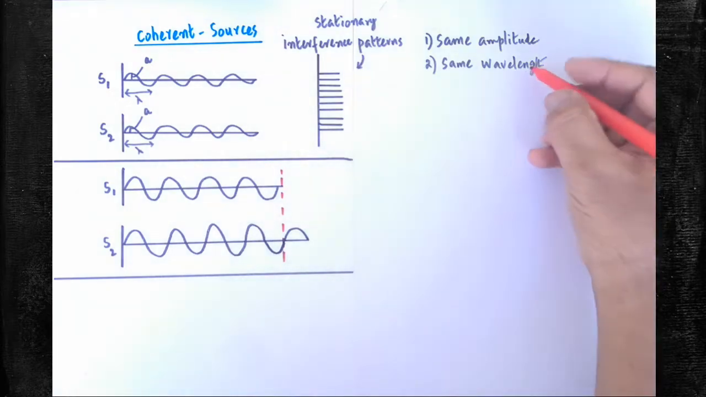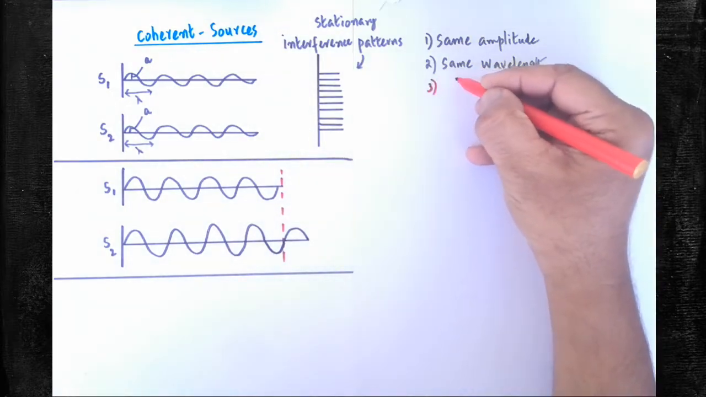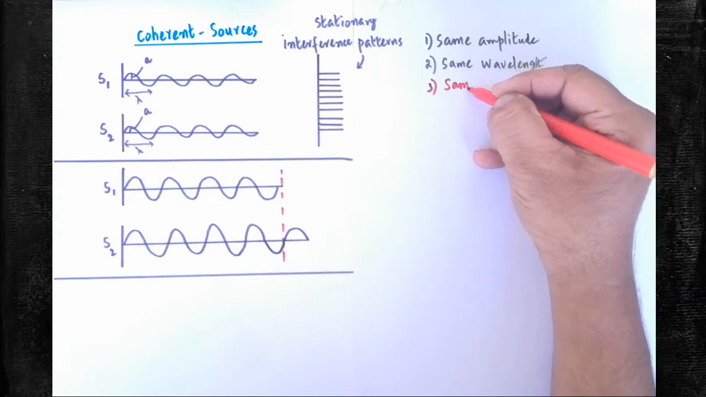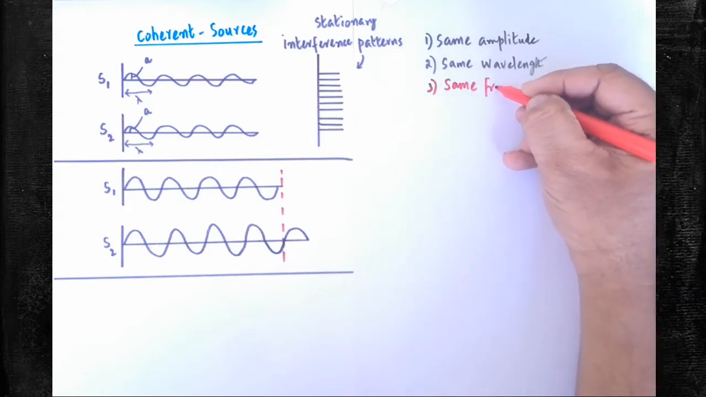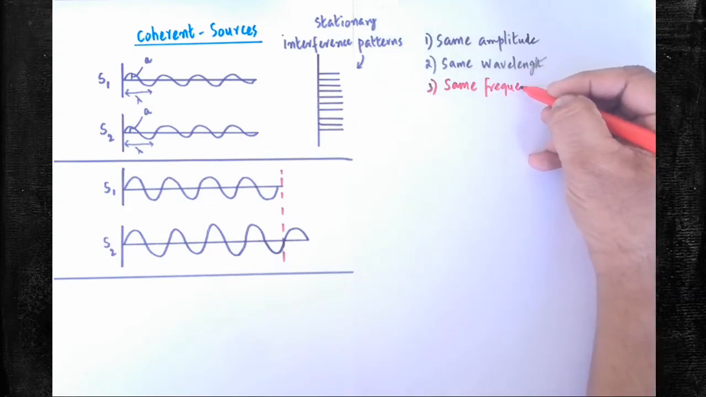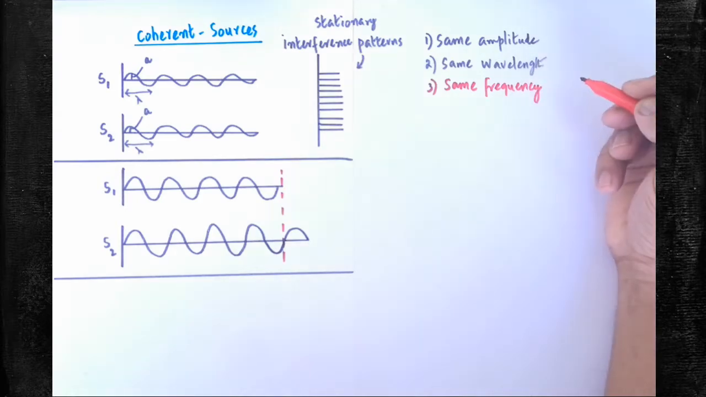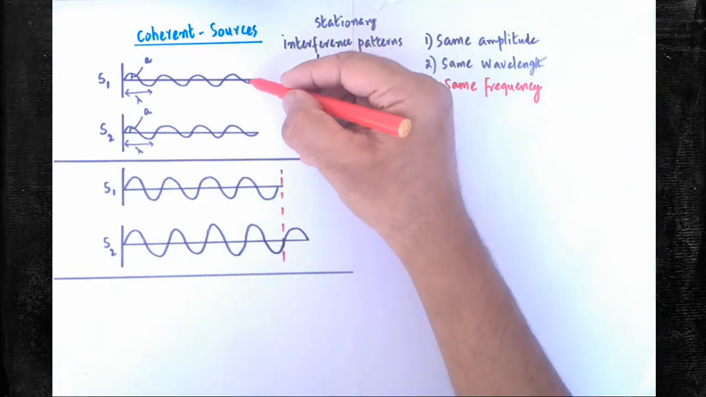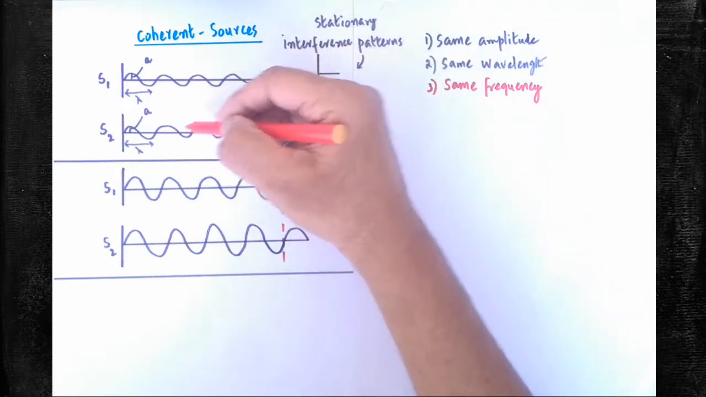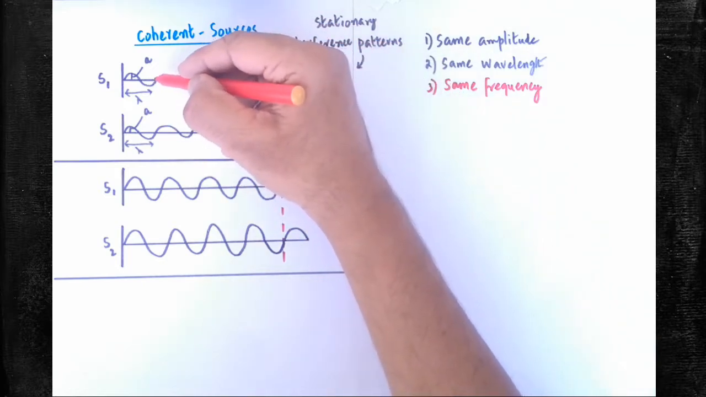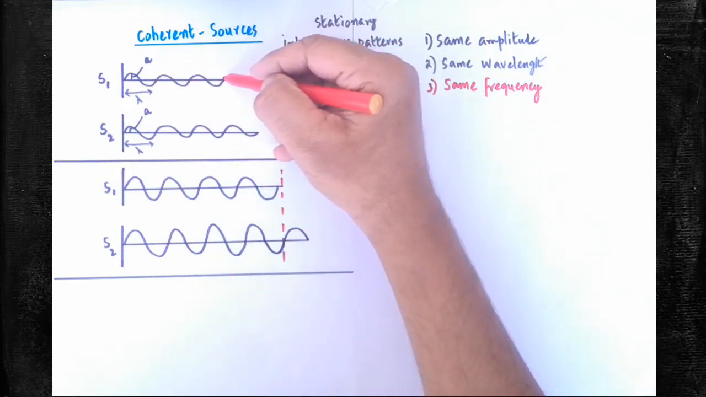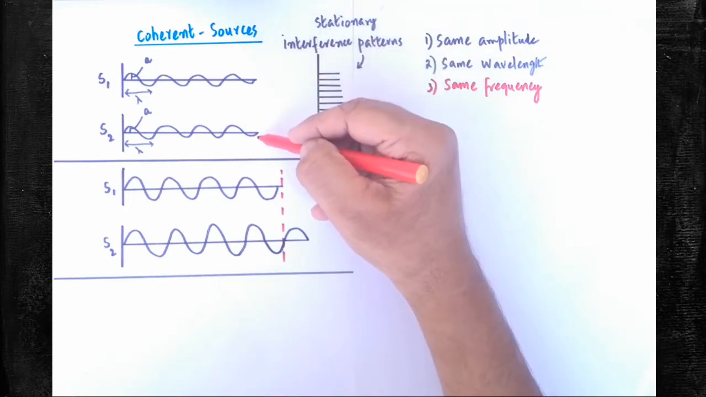If they have same wavelength, definitely they should have same frequency also. So the third condition is they should have same frequency. Both the two waves should have same frequency. Now look at both the two waves when they are traveling here. Look at the length of the wave: 1 lambda, 2 lambda, 3 lambda, 4 lambda. Here also 4 lambda is there.